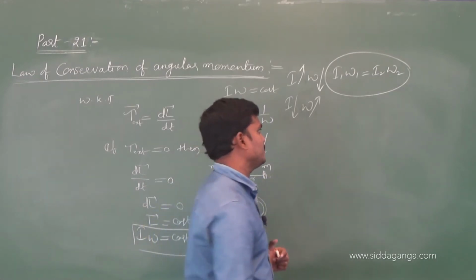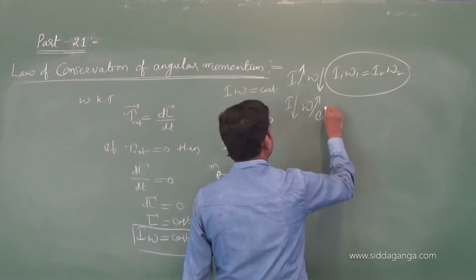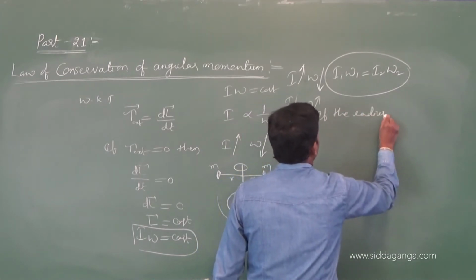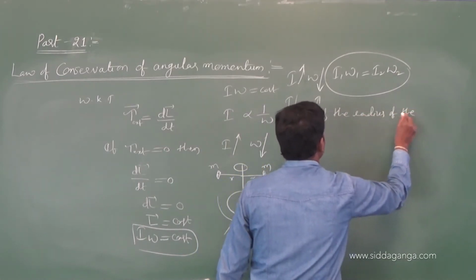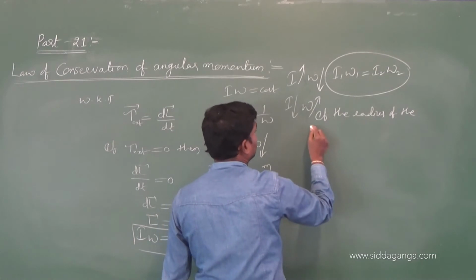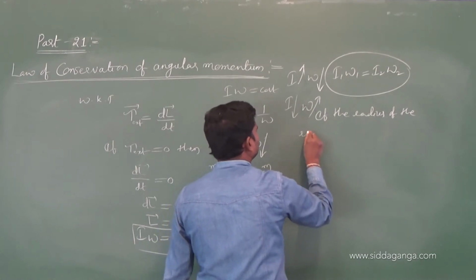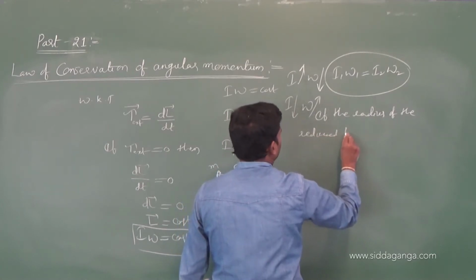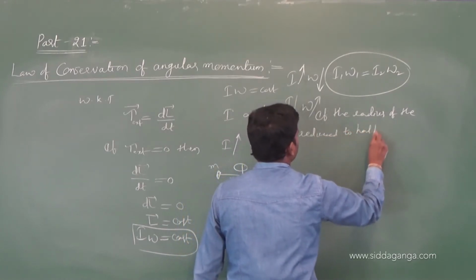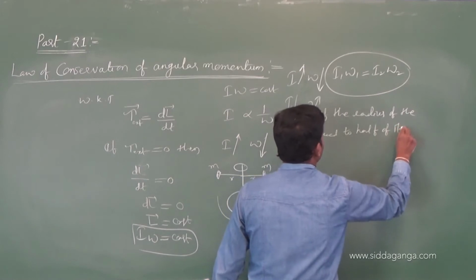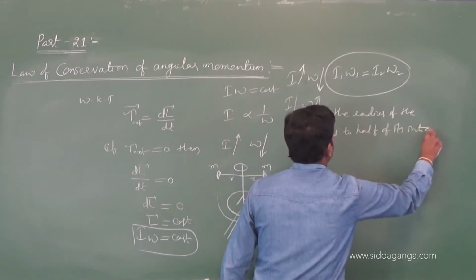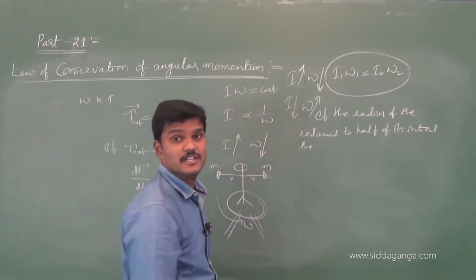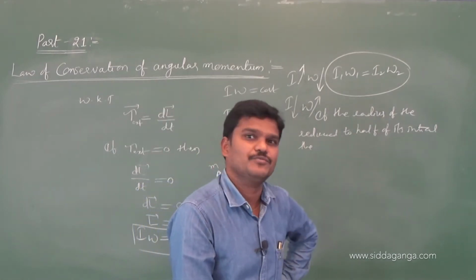Suppose they give a concept like this: if the radius of the earth shrinks, or if the radius of the earth is reduced to half of its initial value, then what happens to the time period of the day? Generally, the time period of the day is 24 hours.